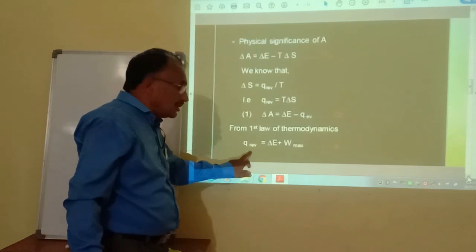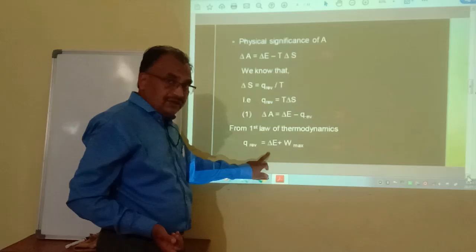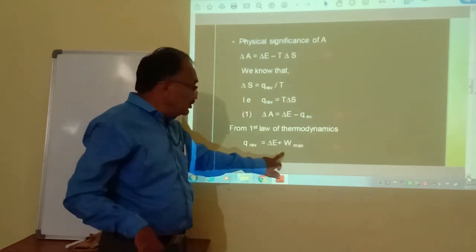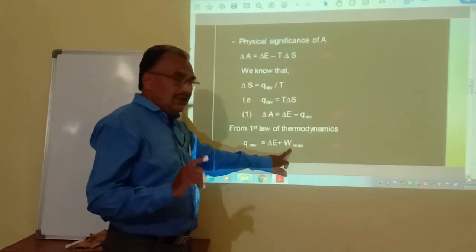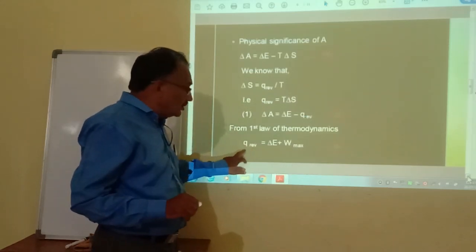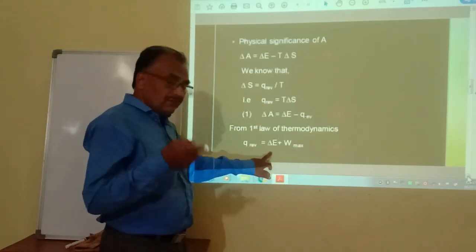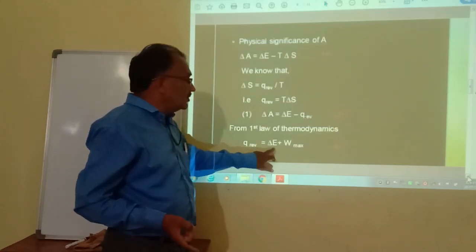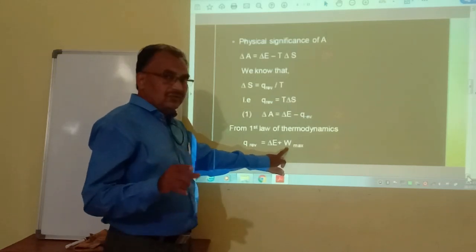Whatever Q energy is absorbed, this absorbed energy is utilized to change the internal energy from E1 to E2, and the remaining energy can be utilized to do work, that is, as the volume increases, some work is done. Therefore the absorbed energy is utilized for two purposes: first, to increase its internal energy from E1 to E2, that is delta E, and the remaining energy can be utilized to do some work.